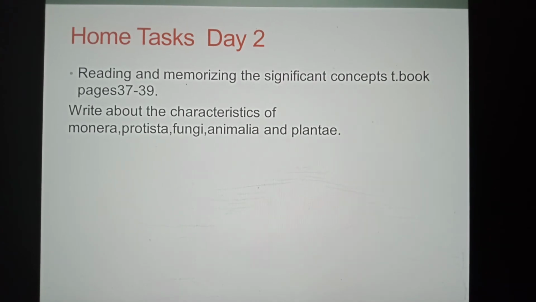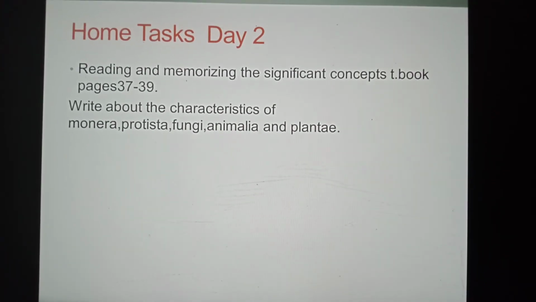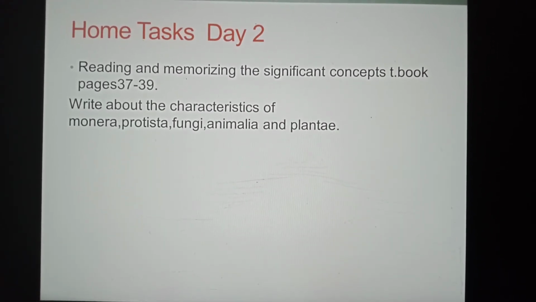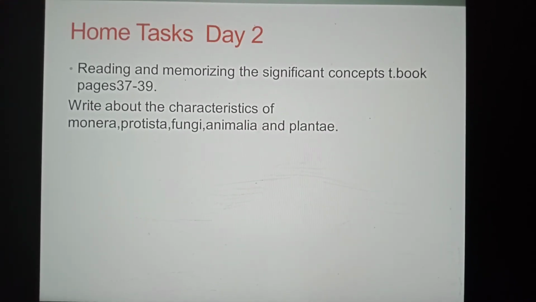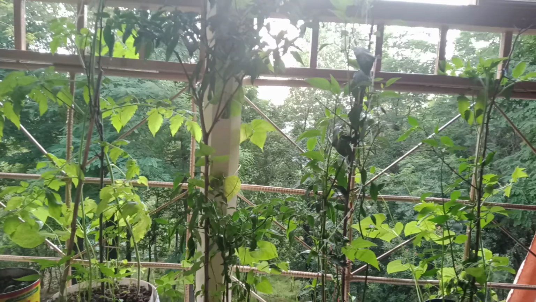Now it's time to share the home tasks for day 2. You have to read and memorize the significant concepts from textbook pages 37 to 39. You have to write about the characteristics of Monera, Protista, fungi, Animalia, and Plantae.